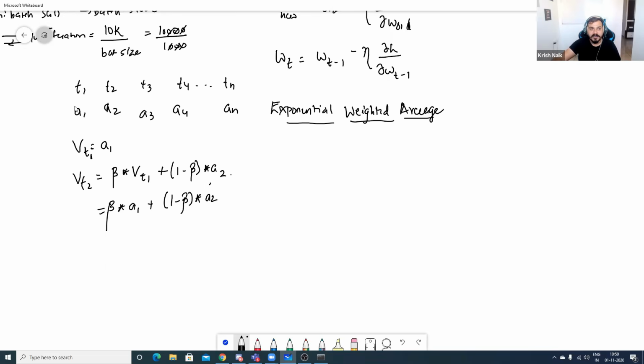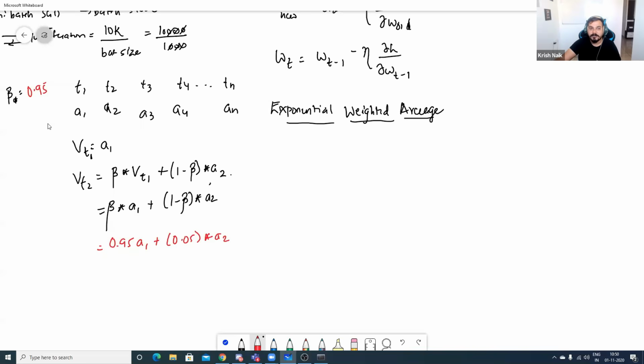Now, suppose my beta is 0.95. Then this is nothing but 0.95 A1 plus 1 minus 0.95, which is 0.05, times A2. What does this specify? It specifies that for the previous point, based on this beta value, I'm giving more importance to A1 to do the exponential average.